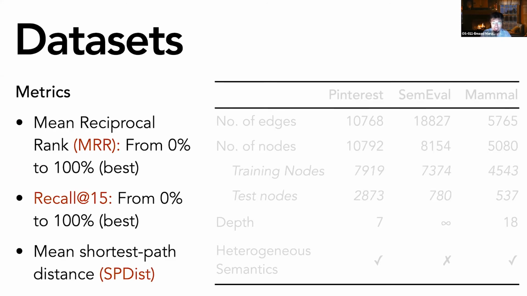And we evaluate each method on 3 metrics: the mean reciprocal rank, which measures ranking performance; the recall at 15, which counts how often the true parent lies in the top 15 predicted parents; and the shortest path distance between the top ranked predicted parent and the true parent in the taxonomy, which measures the ease of human verification.